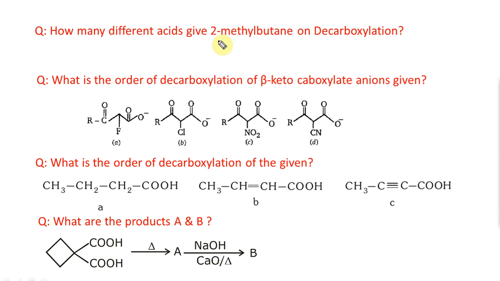How many different acids can give you 2-methyl butane on decarboxylation? So I have to have 2-methyl butane, isopentane. How many of them can give it? Now my COOH group can be here or here, both are the same. Or the COOH can be here or here or here.